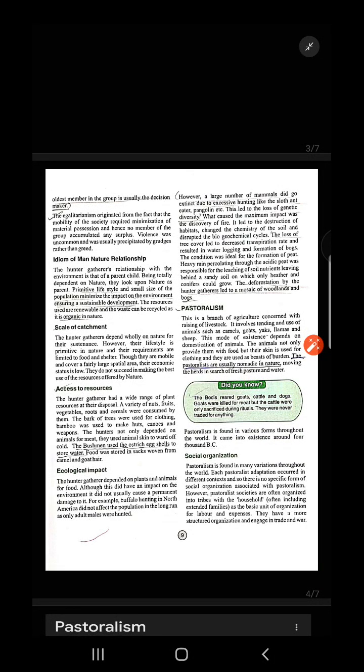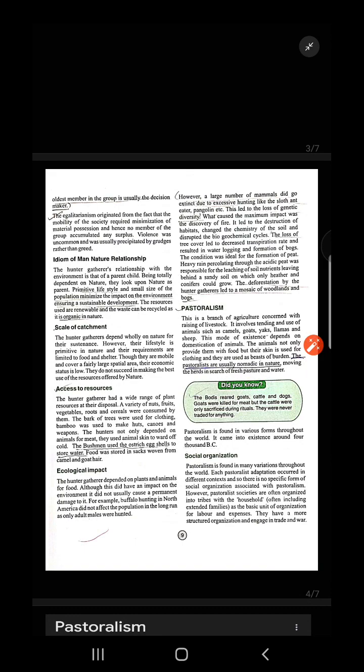Okay, so the idiom for the man and nature relationship for hunter gatherers was that nature and man are just like parent and child. Here nature is the mother or the parent and humans are the child, and they feared nature and deeply cared for the environment. The resources they used were renewable, and the waste they produced was recycled organically in nature.